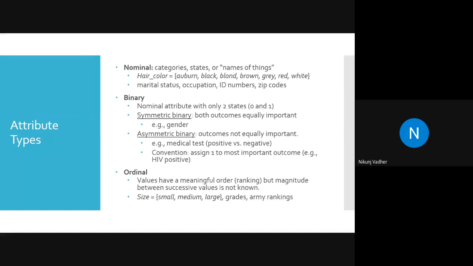In our world, 6 feet and beyond is large, 5 to 6 feet is medium, and below 5 is small. So in an ordinal attribute there will be an order, but the range of that order is subjective. It may change from data set to data set or scenario to scenario.